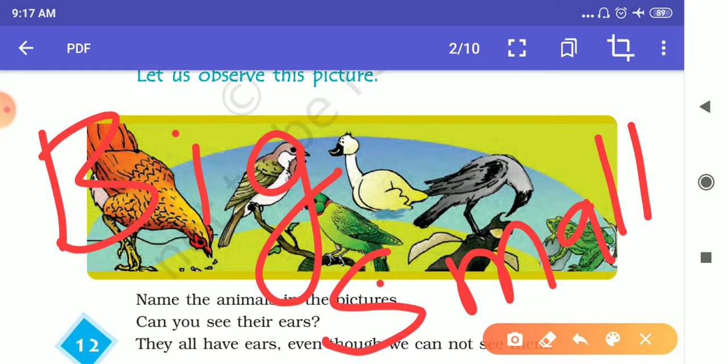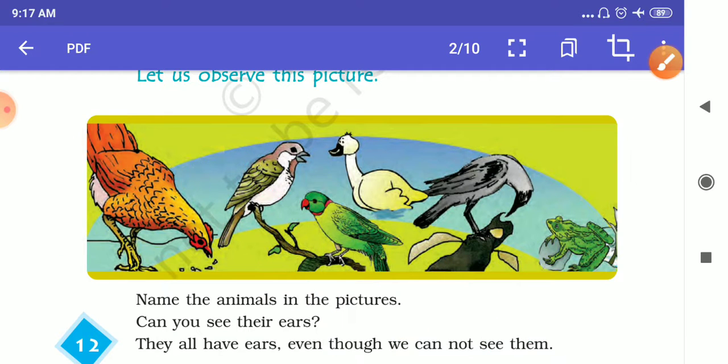Animals that are present around us, some of them have very big ears that we can see easily, and some of them have very small ears that we cannot see. For example, we can see the ear of an elephant, we can see the ear of a cow, rabbit, dog, cat, etc. All these animals are present around us.